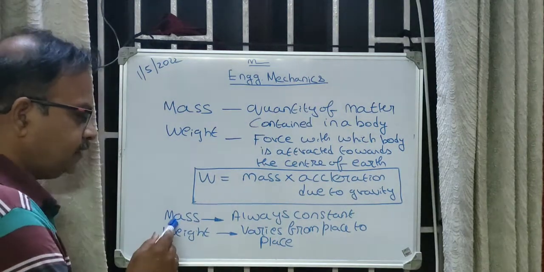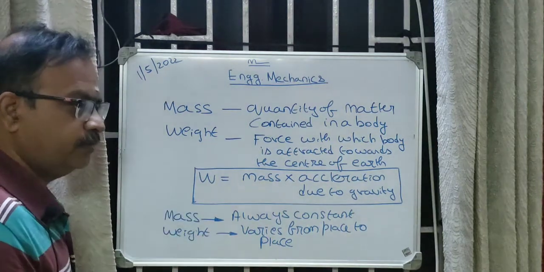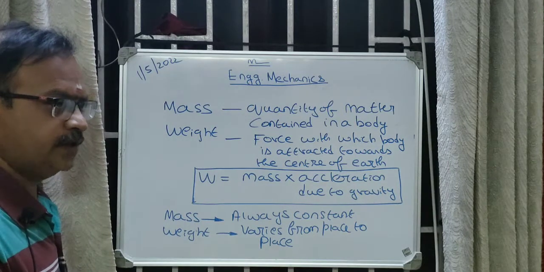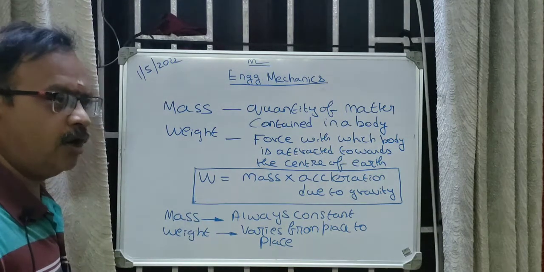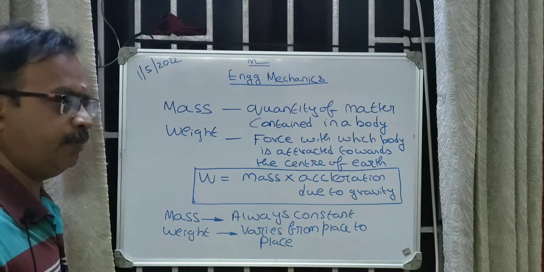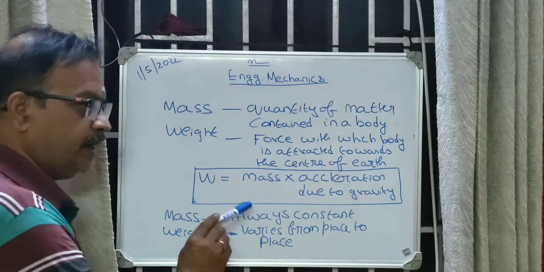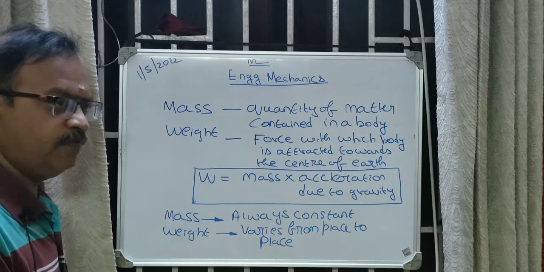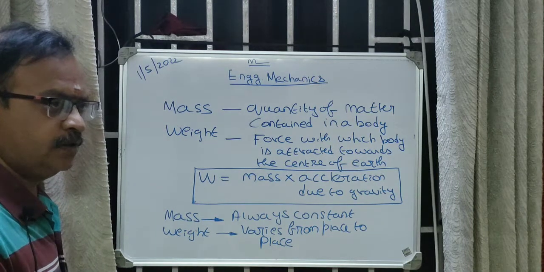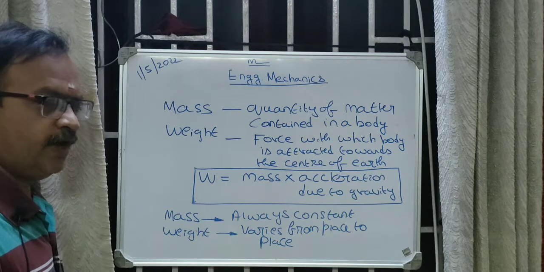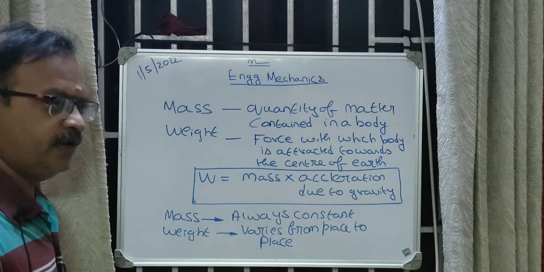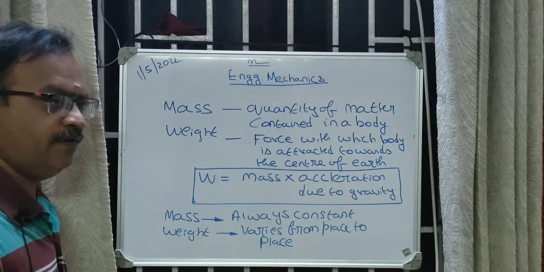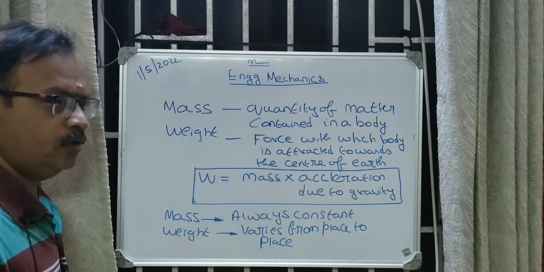And the mass always remains constant. It will not vary from place to place. Whether you are here on earth, or if you go to the moon, or if you go to any other planet, the mass is going to remain the same. Whereas the weight will be varying from place to place. Here the weight may be different, whereas when you go to the moon, your weight will be different. That's why, since there is little gravity, you are floating on the moon.